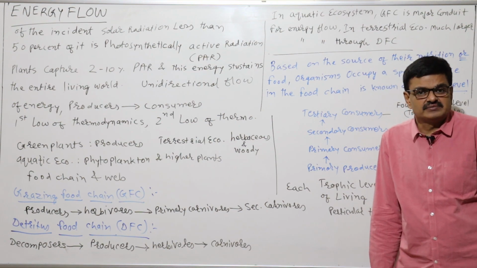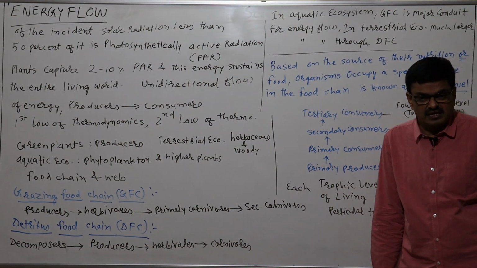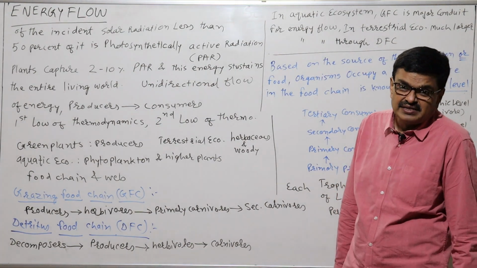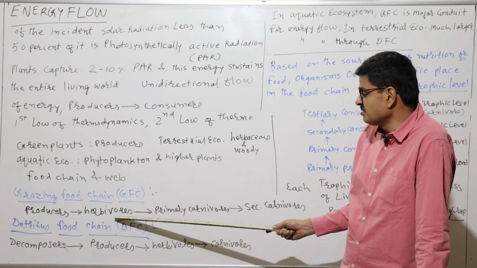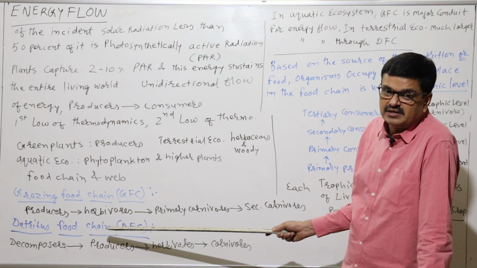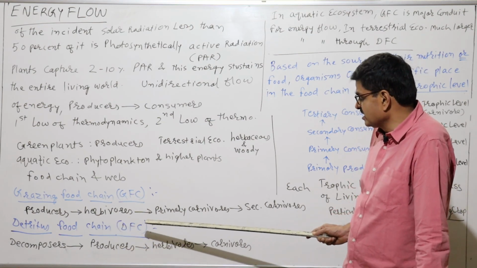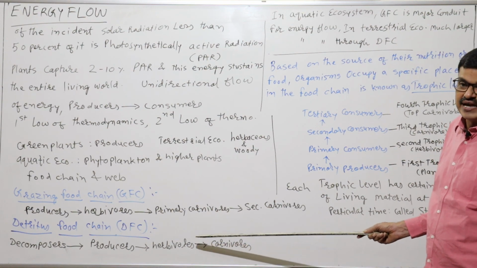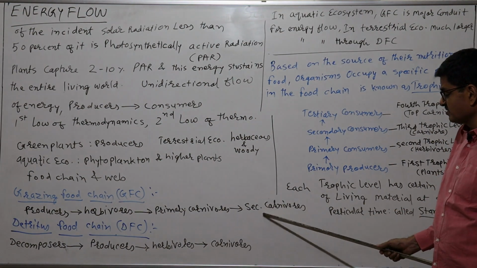Producers are the plants. Suppose I give you an example: in a particular grassland ecosystem, grass is the producer. Now the grasshopper is a herbivore. Ready? Then the frog takes insects like the grasshopper as food. That is why the frog is a primary carnivore. And the snake feeds upon the frog, and that is why it is called what?